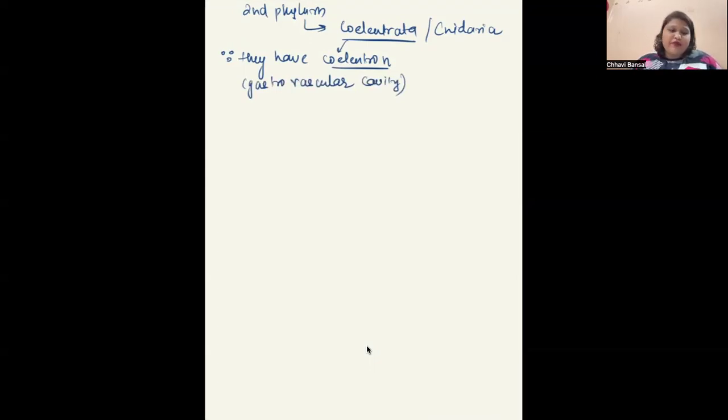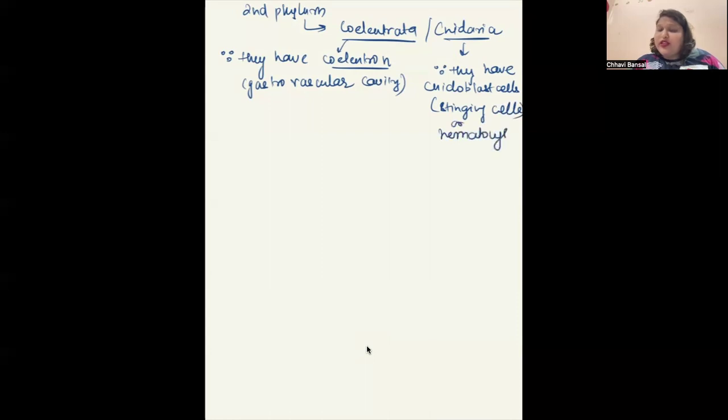But why Cnidaria? Cnidaria because they have cnidoblast cells. Cnidoblast cells are also called stinging cells or nematocytes. These are the cells which sting the other organism.